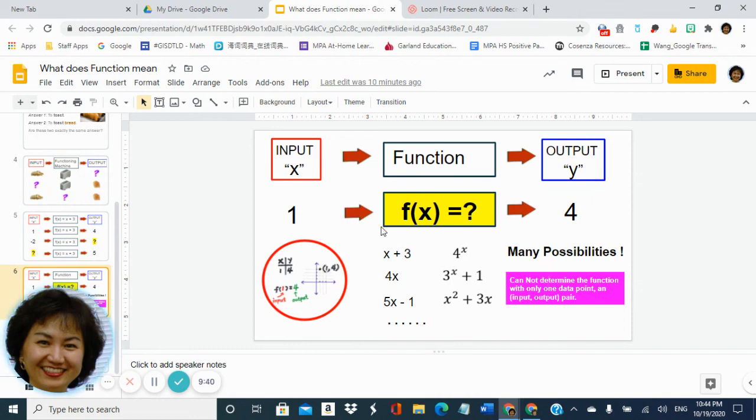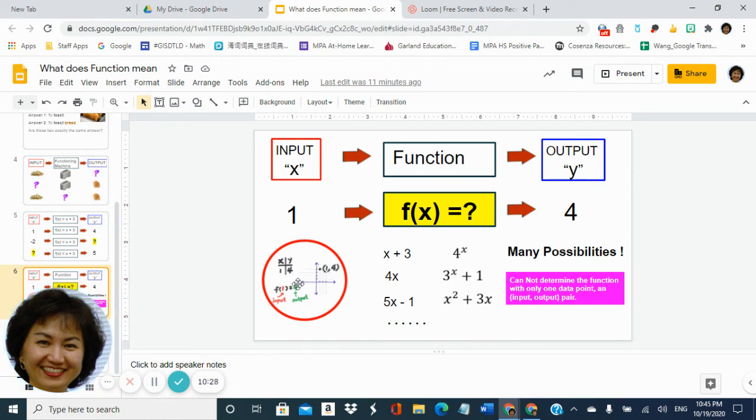Why? Because you have only 1 point. We cannot determine the function with only 1 data point, just 1 input-output pair. You see this little circle here? There are different ways to represent this 1 point. You can use a table and you'll have just 1 point. You can use a graph, you just graph 1 point there. And you can use a function notation representation. We will learn all this very soon.